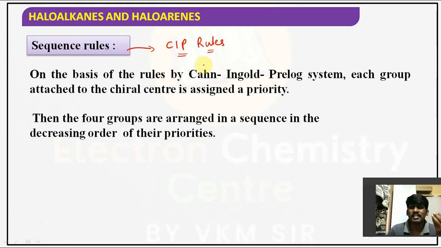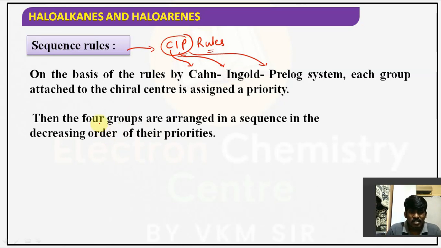In CIP rules, C stands for Cahn, I stands for Ingold, and P stands for Prelog. These were the three scientists. They proposed a system of nomenclature called R and S for optical isomers. So based on their names, we call those rules the CIP rules.